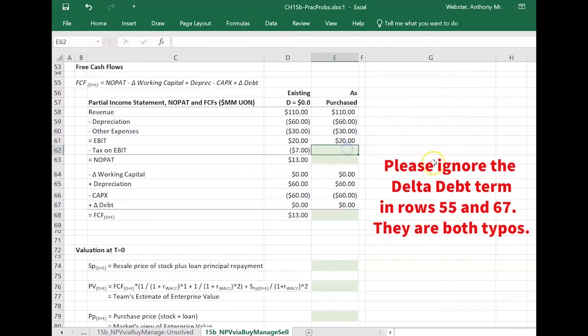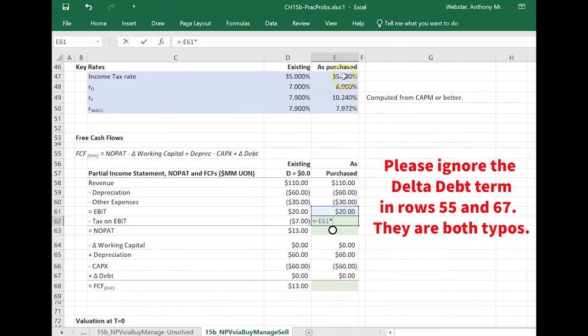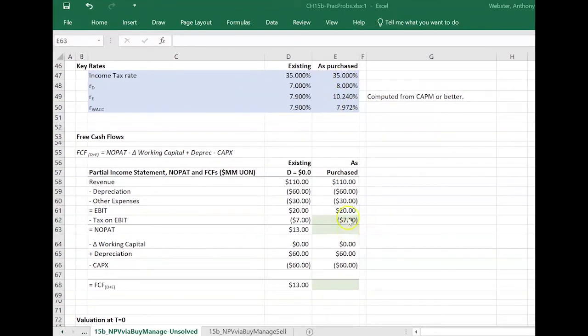So let's get to our NOPAT. We've got our EBIT here already, and to get NOPAT, we just need tax on EBIT. So let's say we've got our EBIT times our tax rate, which is up here at 35%. Okay, and that's 7. So now NOPAT is just equal to EBIT minus tax on EBIT, and that's 13. Again, with steady state, we're going to have no changes in working capital, and depreciation should be matching our CapEx. So our free cash flow to everybody should be equal to NOPAT.